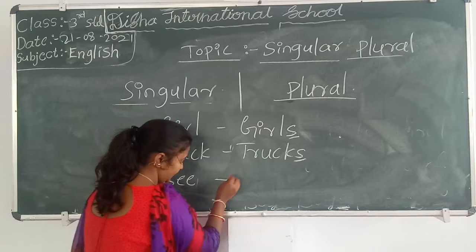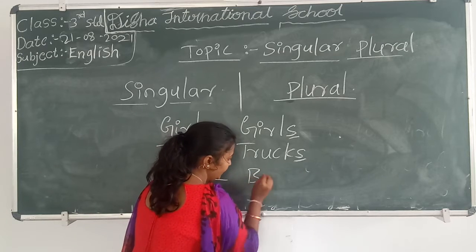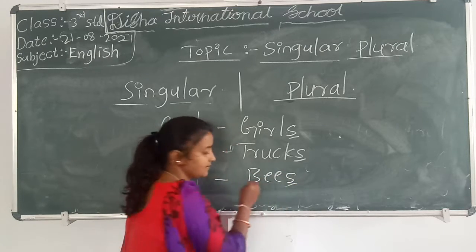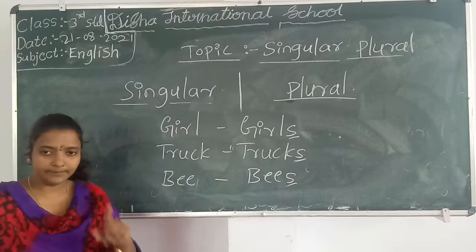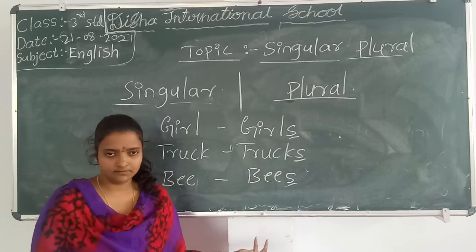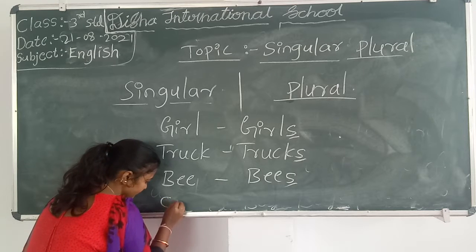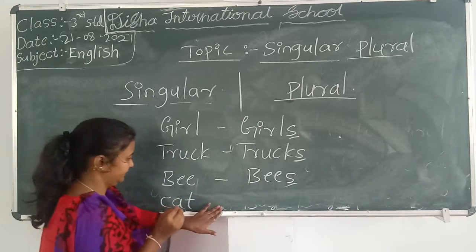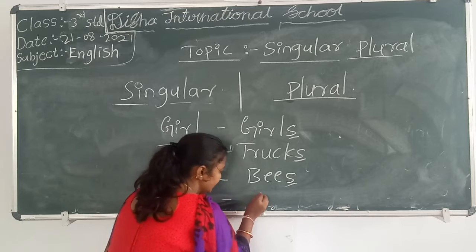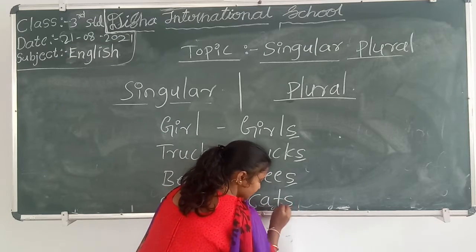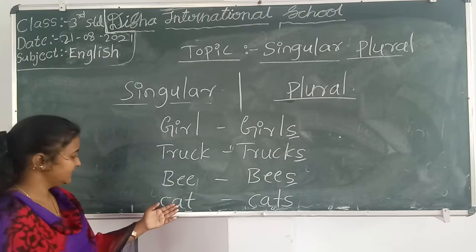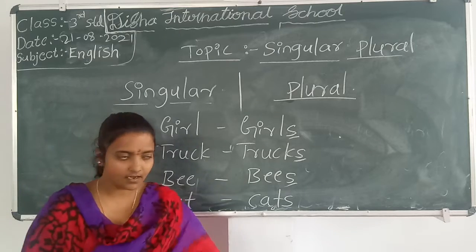B-E-E, bee. B-E-E-S, bees. One bee or many bees. C-A-T, cat. C-A-T-S, cats. C-A-T, cat. Only one cat is here.